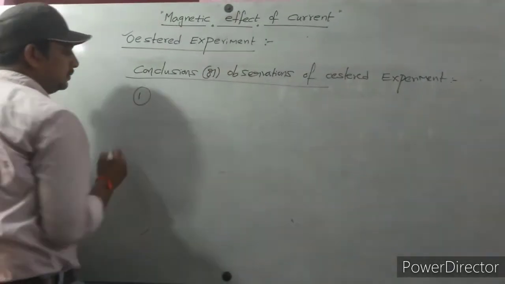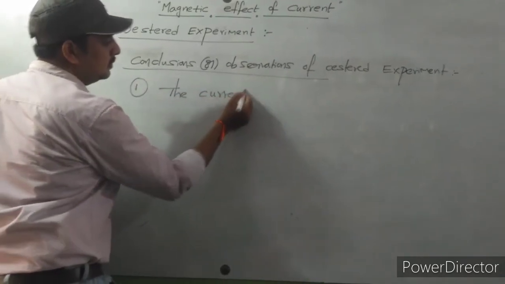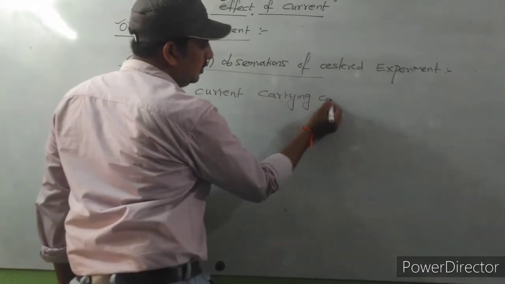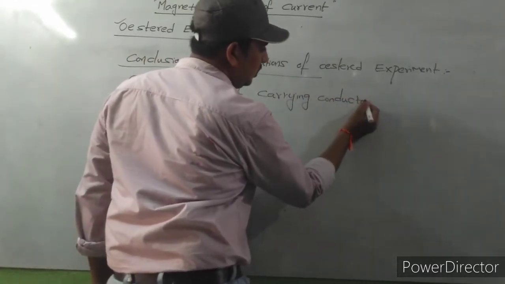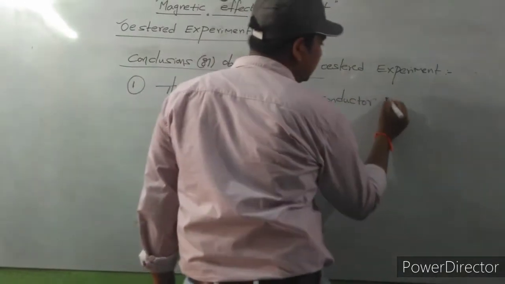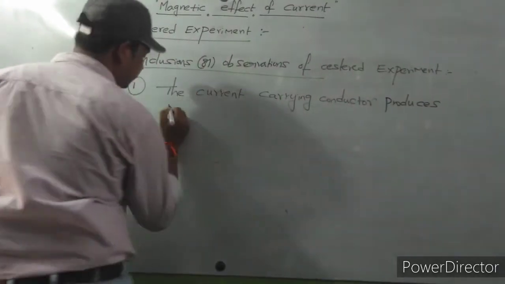First point: the current carrying conductor produces magnetic field.